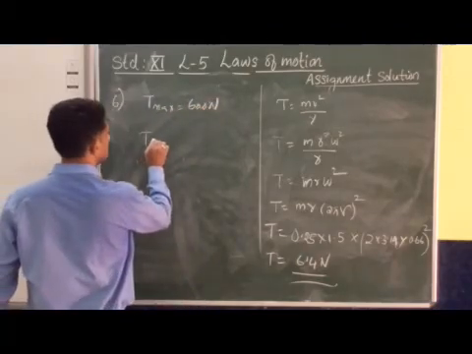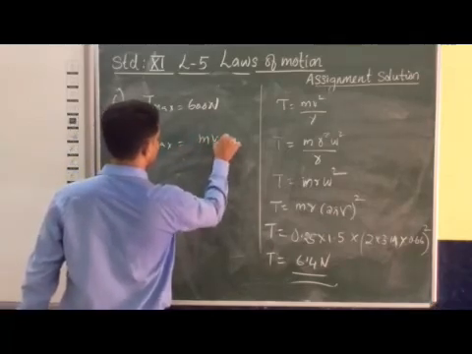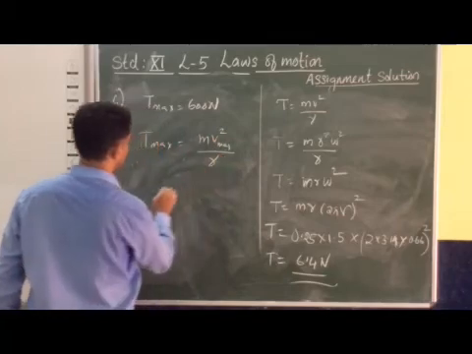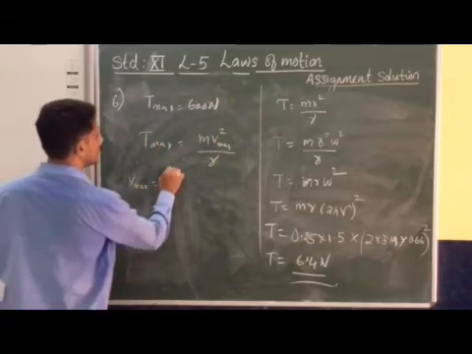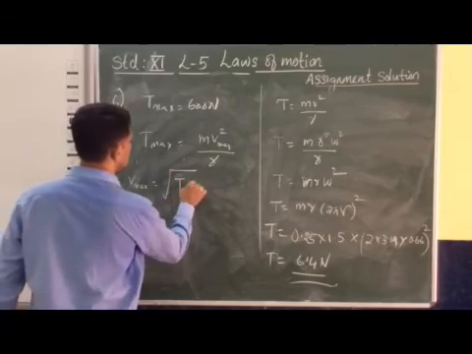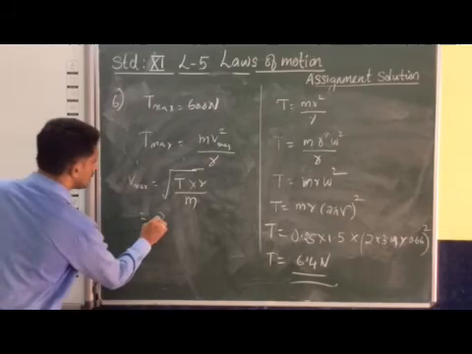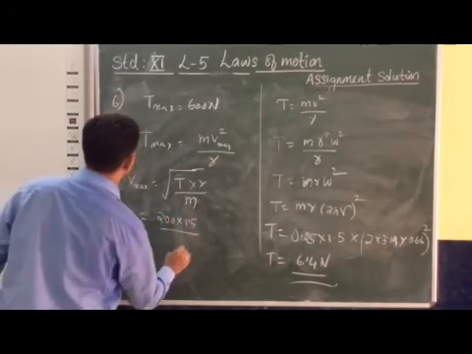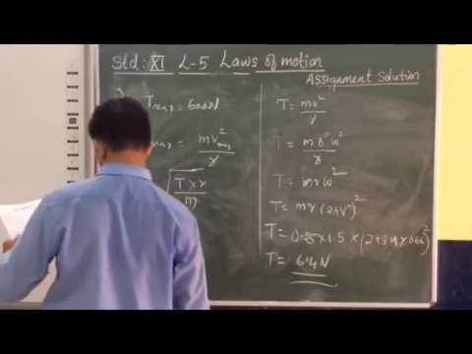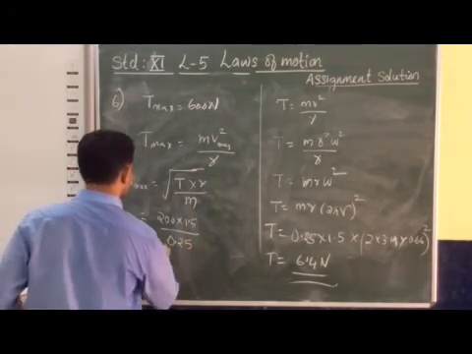So T max is equal to m v max square divided by r. So v max square we can find. V max is equal to under root of T into r divided by m. Substitute 200 into r, 1.5, divided by the mass, 0.25, under root.